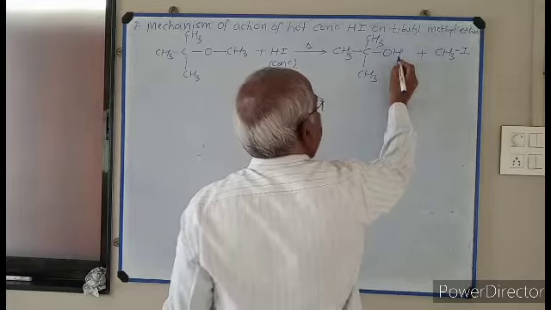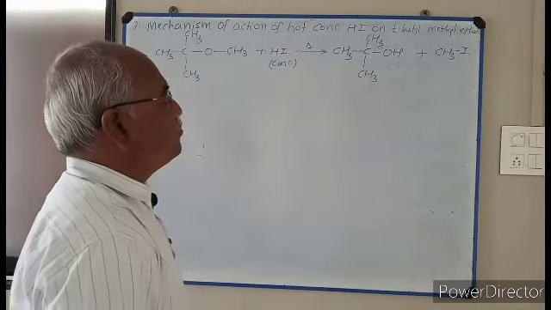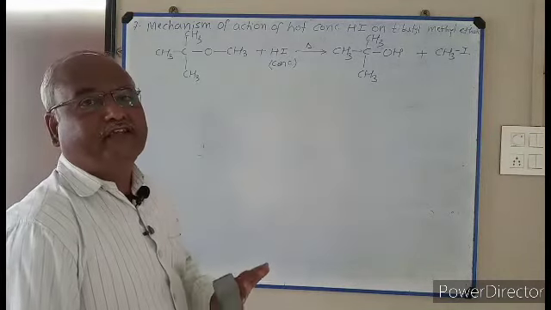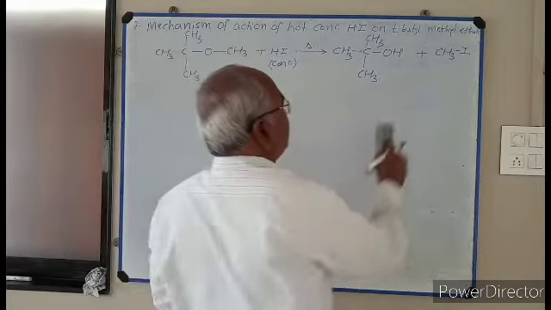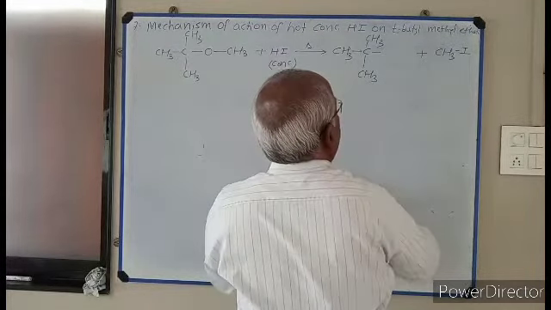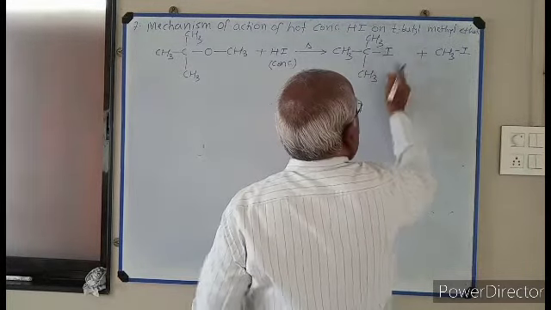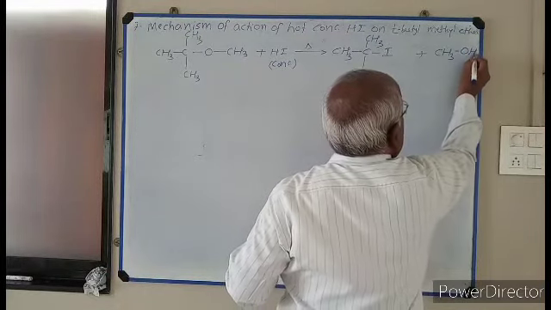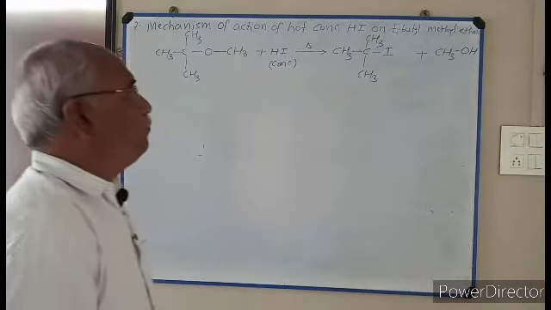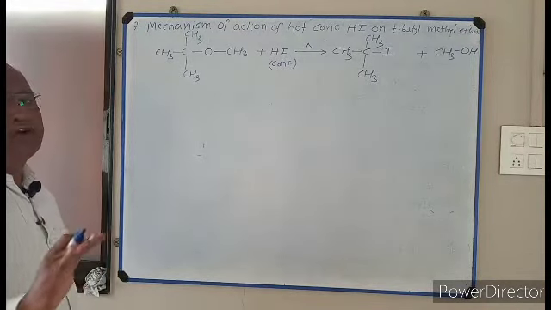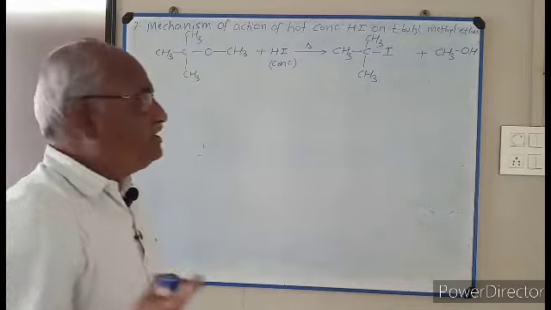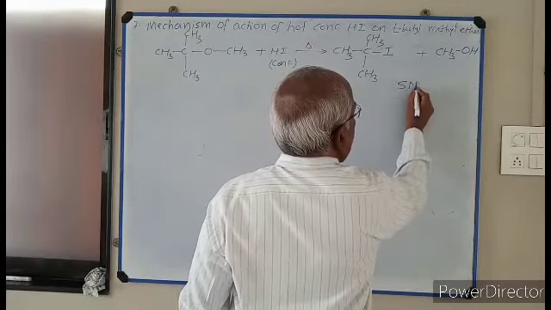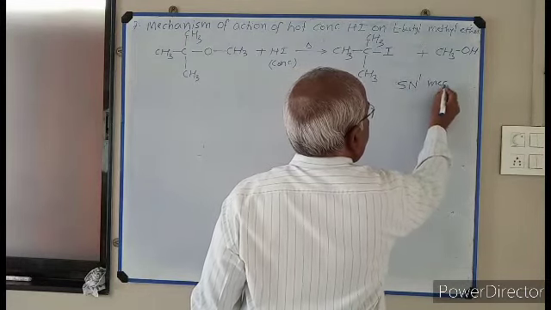Therefore, tertiary butyl alcohol is the another product. But remember, the reaction does not take place like this. The reaction takes place, tertiary butyl iodide is formed and methyl alcohol is formed. Now the question arises, why this type of product is produced? The reason is given by mechanism. This reaction follows SN1 mechanism.